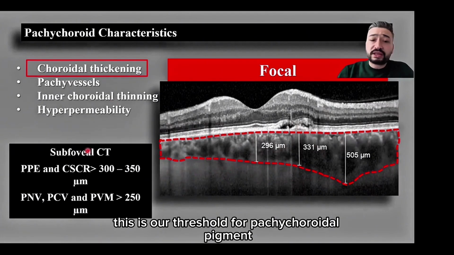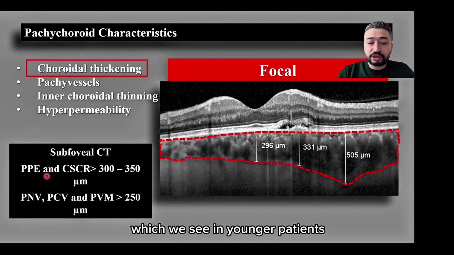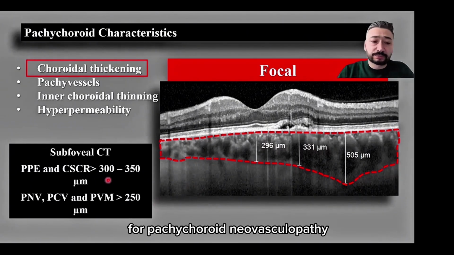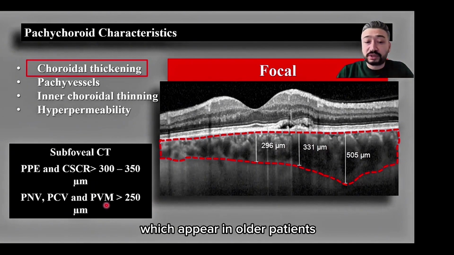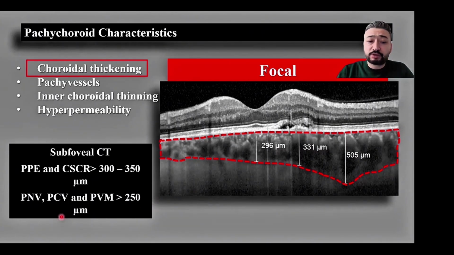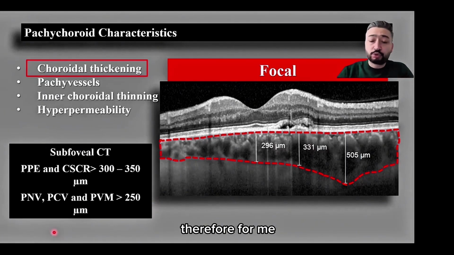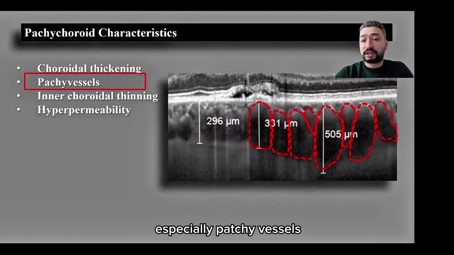This is our threshold for pachychoroid pigment epitheliopathy and central serous chorioretinopathy, which we see in younger patients: above 300 to 350 microns for subfoveal choroidal thickness. For pachychoroid neovasculopathy, polypoidal choroidal vasculopathy, and pachyvitelliform maculopathy, which appear in older patients, our threshold is 250 microns as accepted in studies. But there is no definitive value for this. Therefore, for me, other factors are more important than the thickness of the choroid, especially pachyvessels.